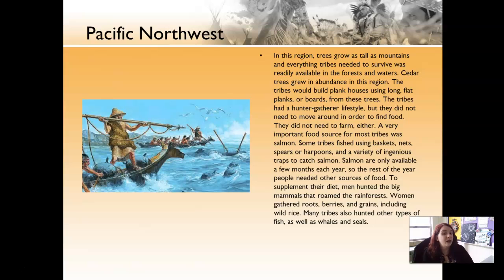The women, on the other hand, were the gatherers. They hunted for roots, berries, grains. They looked around for it. They didn't have to actually hunt it. They had to search for it. That's why they're called the gatherers. They were collecting.